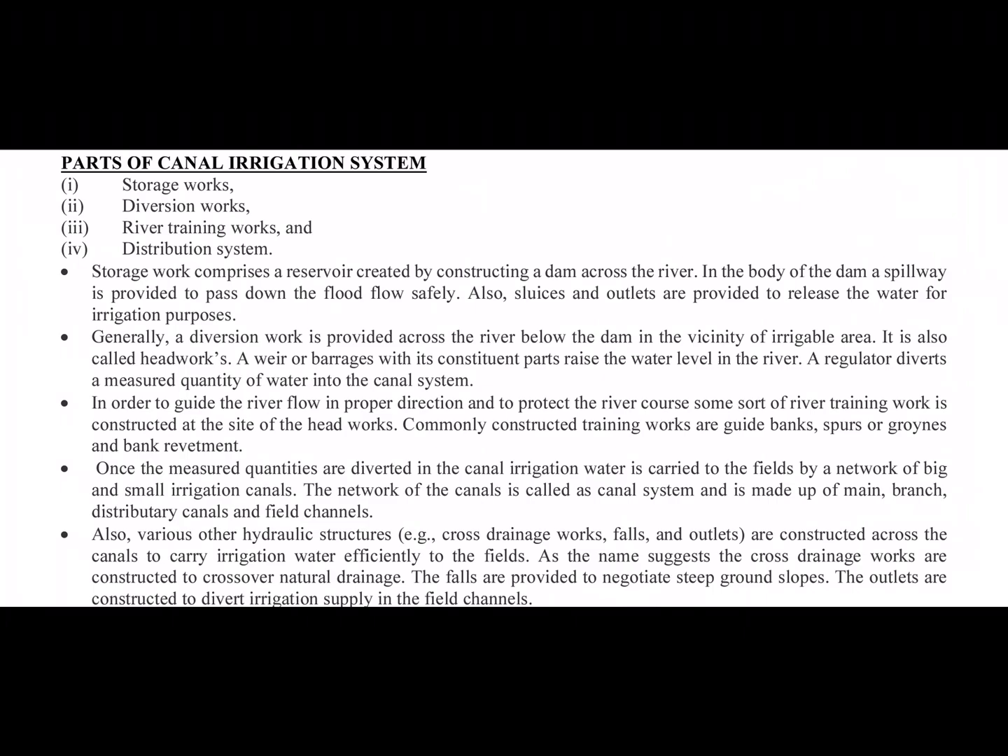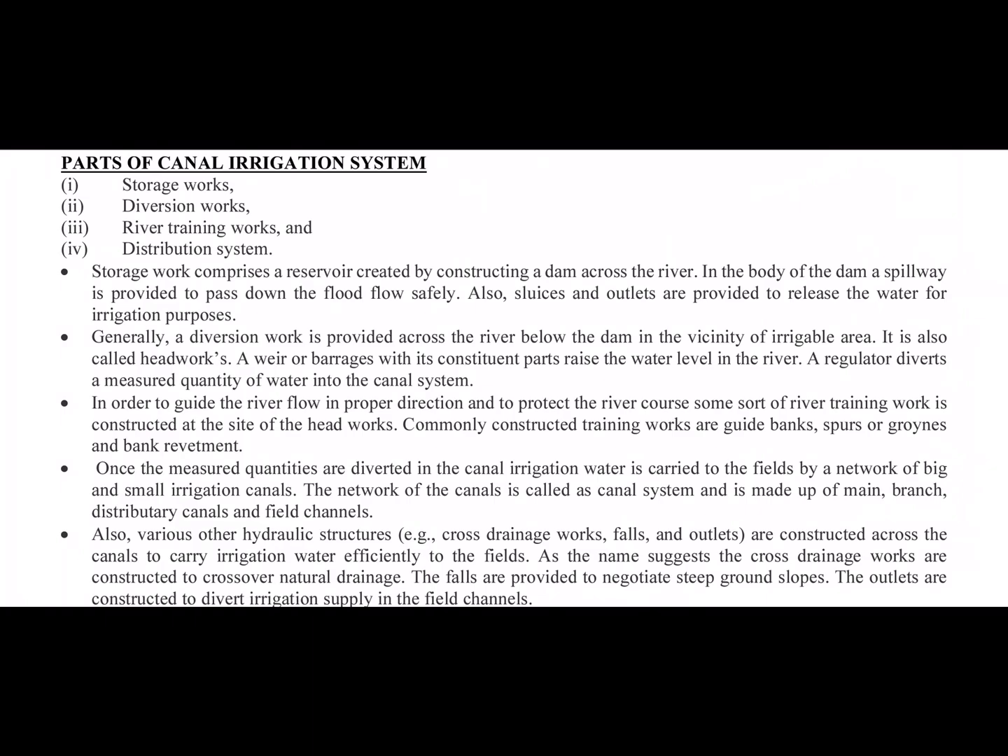A diversion work is provided across the river below the dam in the vicinity of the irrigable area. It is called headworks, diversion headwork or headwork only. A weir or barrage with its constituent parts raises the water level in the river. A regulator diverts a measured quantity of water into the canal system. Why do we need a regulator? We want to regulate the stored water into the irrigation system. So that's why we need regulators.